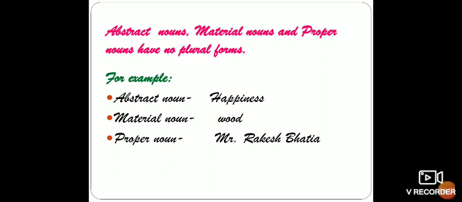Same way, material nouns are substances or the names of materials like copper, iron, wood, stone, paper, etc. So they are not countable, so they are used only in the singular form. We say gold is precious. Wood is expensive these days. So wood includes all the wood.